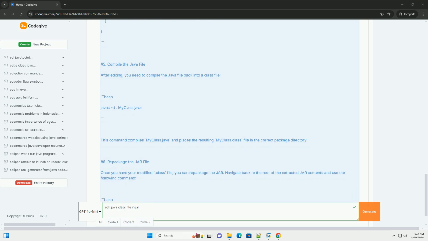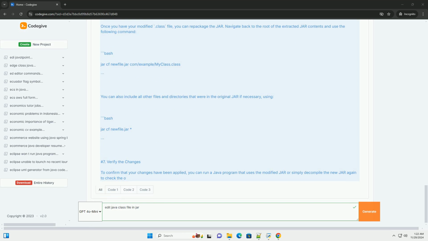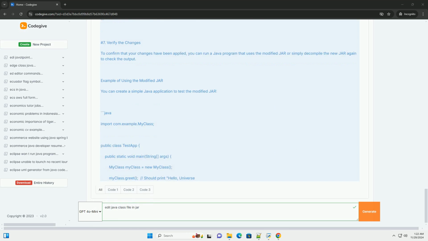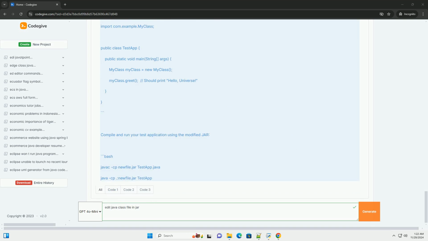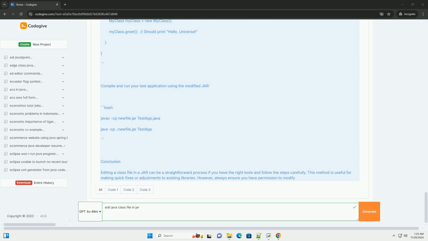Prerequisites. 1. Java Development Kit, JDK, installed on your computer. 2. Jar utility, comes with the JDK. 3. An IDE or text editor for editing Java files, like IntelliJ IDEA, Eclipse, or even a simple text editor. 4. Java decompiler, optional, for understanding the bytecode.